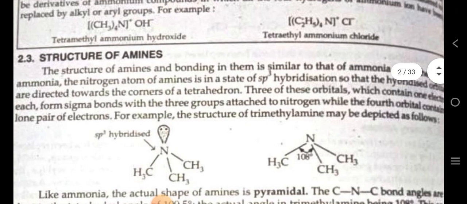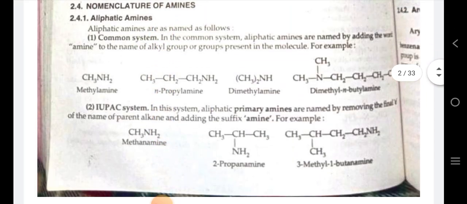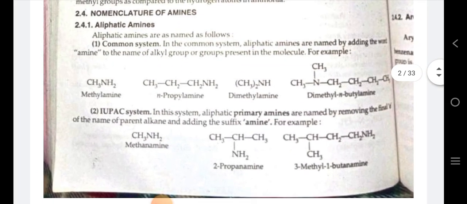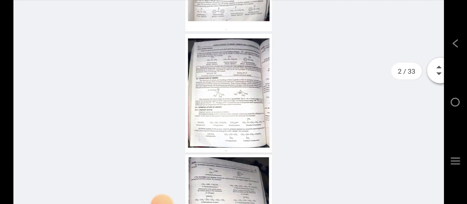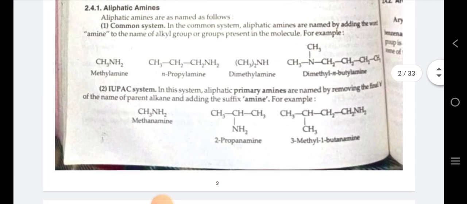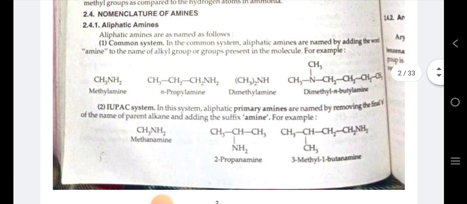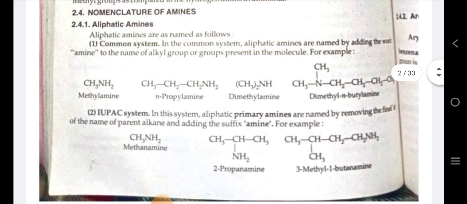After that, we discuss nomenclature of amines. So one is common system, other is IUPAC system.